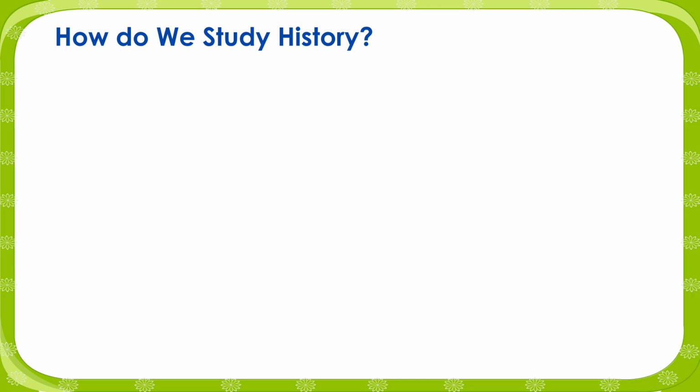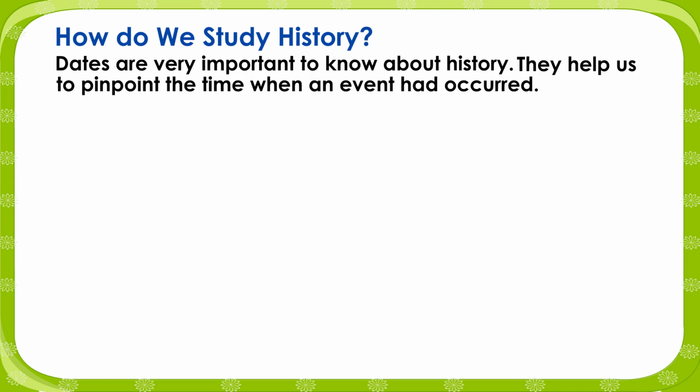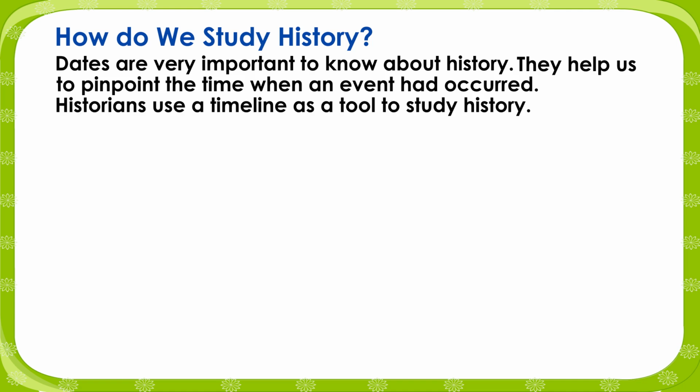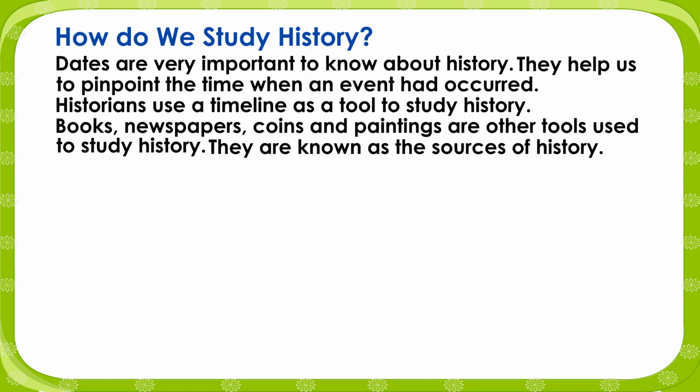How do we study history? Dates are very important to know about history. They help us to pinpoint the time when an event occurred. Historians use a timeline as a tool to study history. Books, newspapers, coins, and paintings are other tools used to study history. They are known as the sources of history.